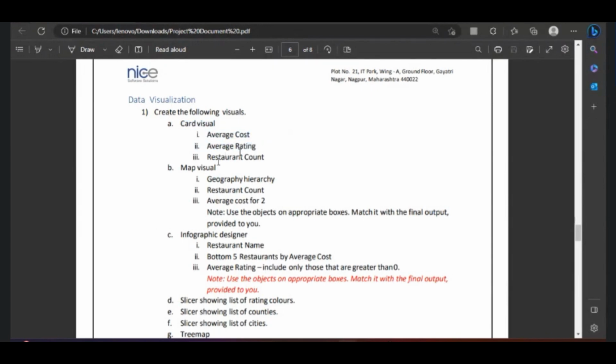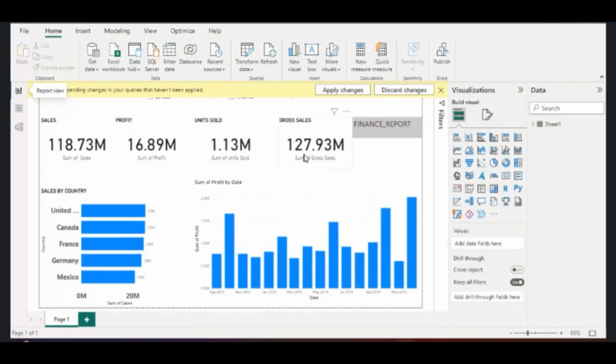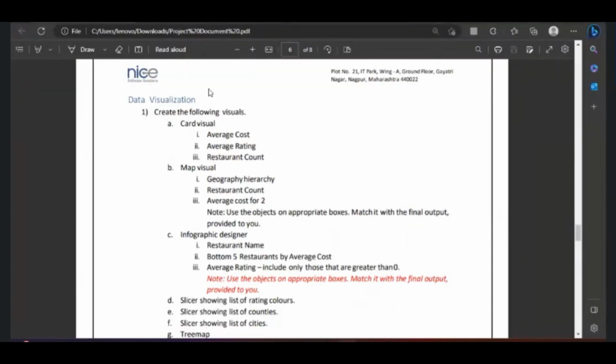Average cost, average rating, restaurant count. So here 3 visuals were given, right? So here we made 4 visuals. Like this, we need to cross check. Okay, this point is scattered. So this task is done like that.